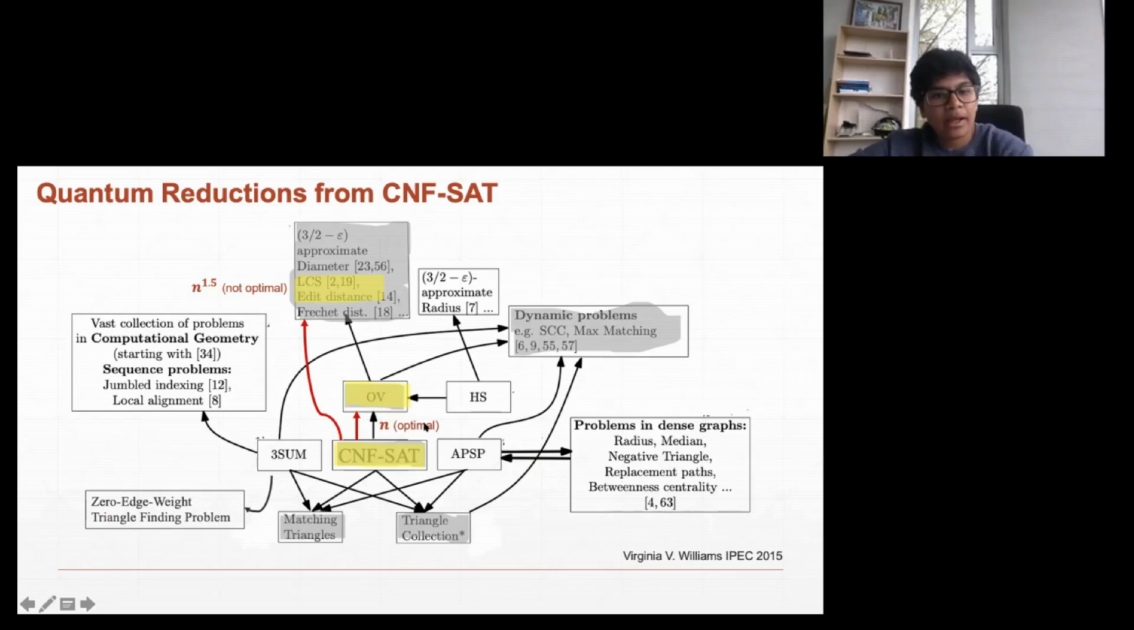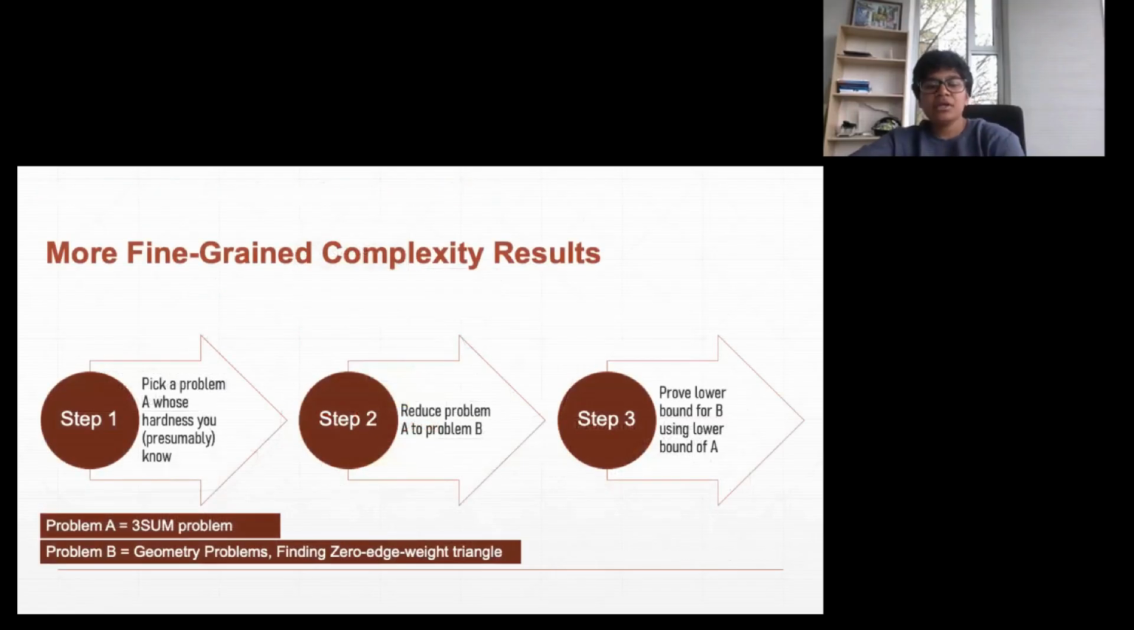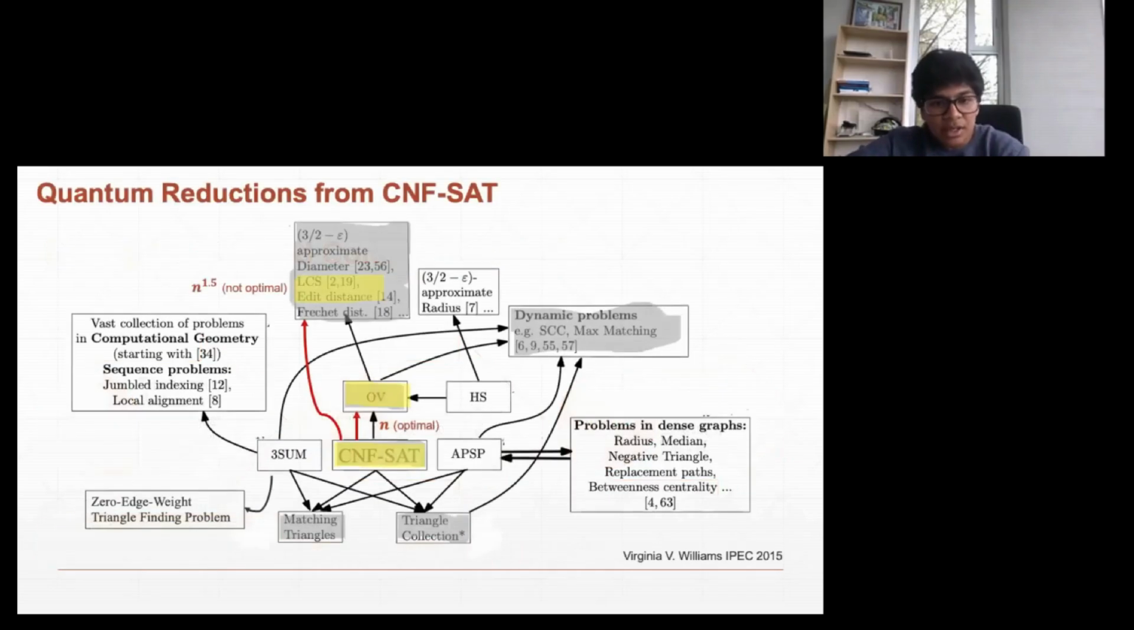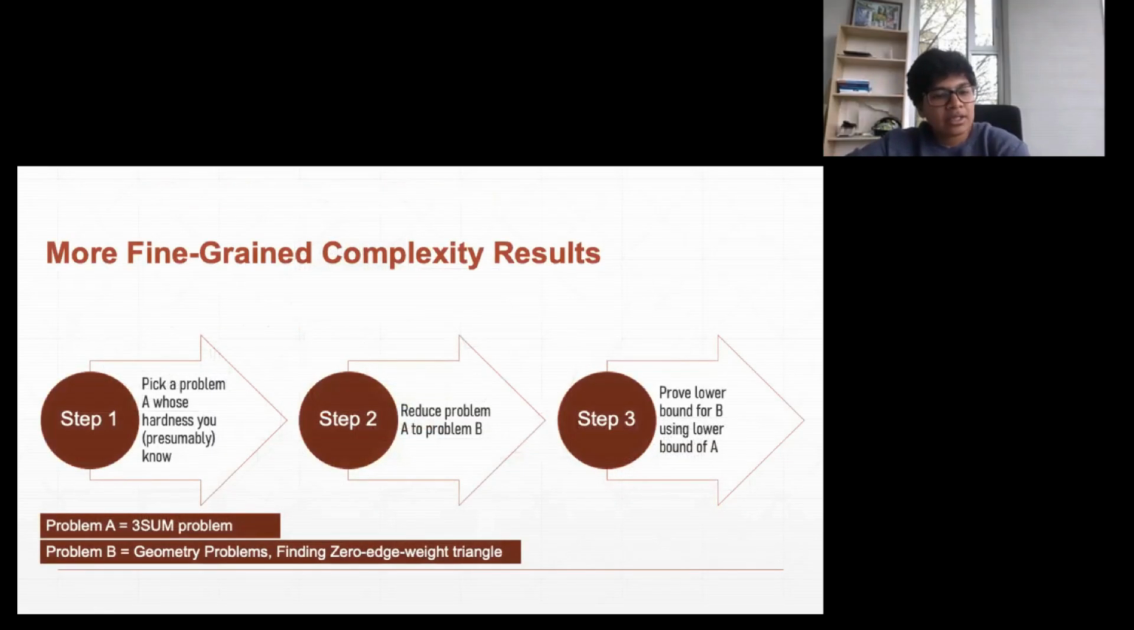Okay. And then we thought of exploring more complexity results. If you see this picture, there are some other key problems like 3SUM and APSP, which have been explored in the classical setting. And we thought, why not check that in the quantum setting as well. This time we picked our second problem as the 3SUM problem, and we explored these classical reductions from 3SUM to some geometry problems and the problem of finding a zero edge weight triangle, and we saw what we could do there.